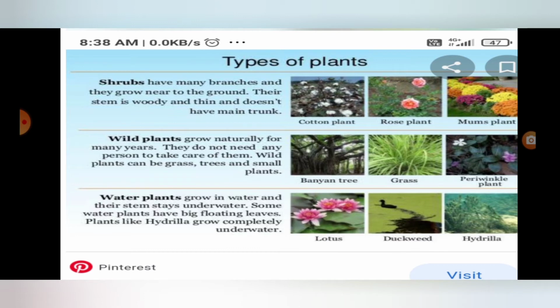Types of plants, next one, shrubs: cotton plant, rose plant, mums plant. Wild plants: banyan tree, grass, periwinkle plants. Water plants: lotus, hydrilla, duckweed.